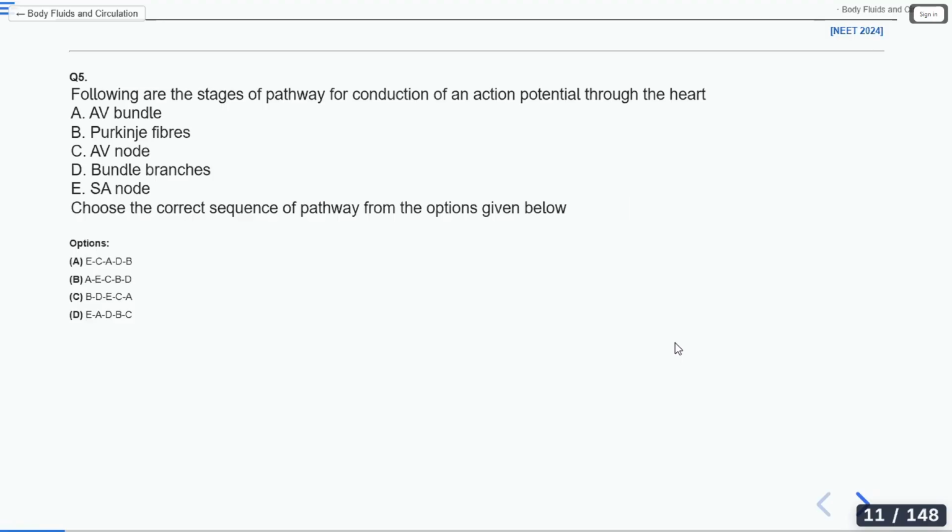Stages of conduction of an action potential through the heart. Option A is correct, 100%.